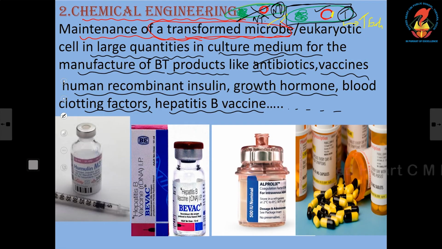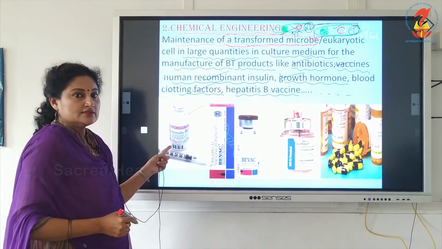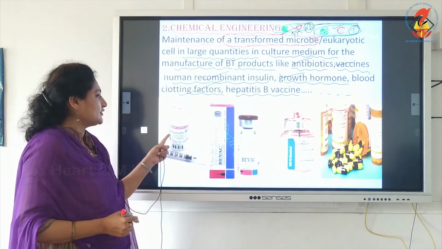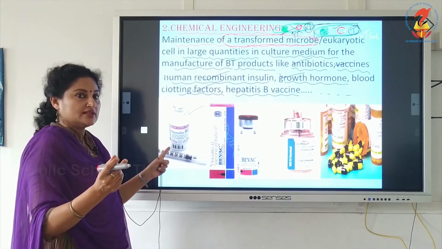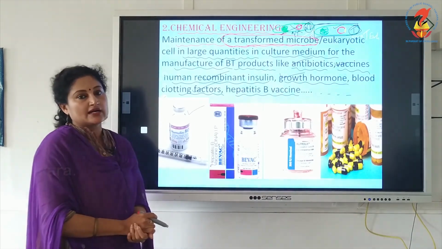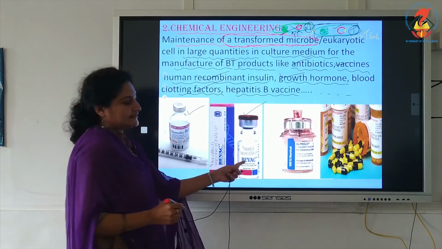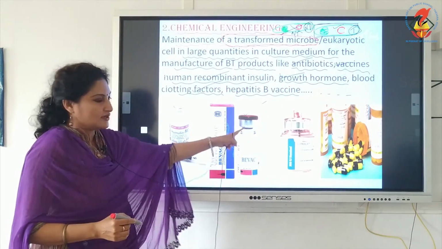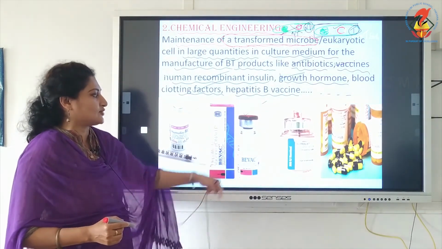There can be some antibiotics, it can be vaccines, it can be humulin, it can be growth hormone, it can be even clotting factors. And I have given the picture, see this is the picture of the insulin developed by rDNA technology, and that is called humulin. It is available in the market, it starts with humulin with another ending suffix or prefix, okay, but it is humulin, from that you can guess it is produced by rDNA technology. Then we have the hepatitis B vaccine, see this is the bottle or the ampule which has the hepatitis B vaccine,